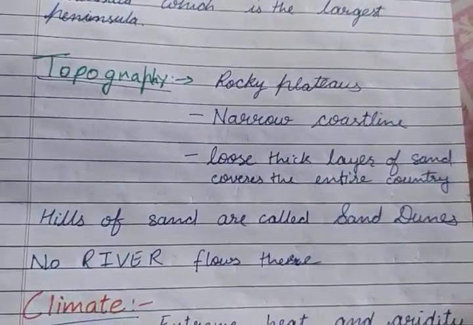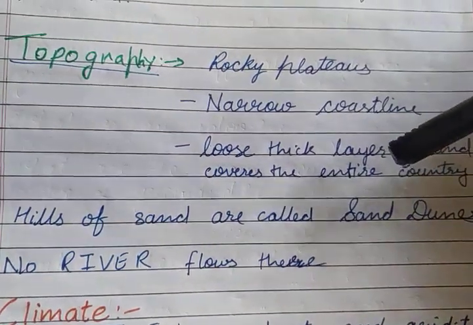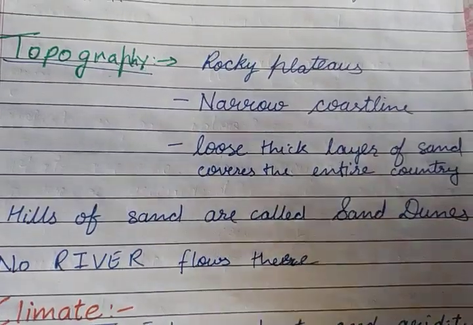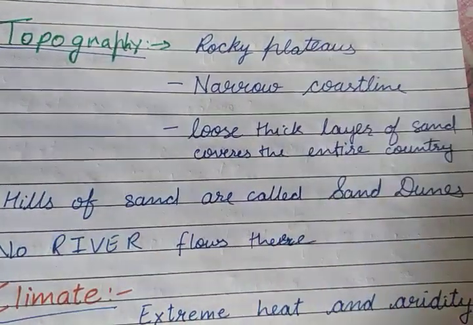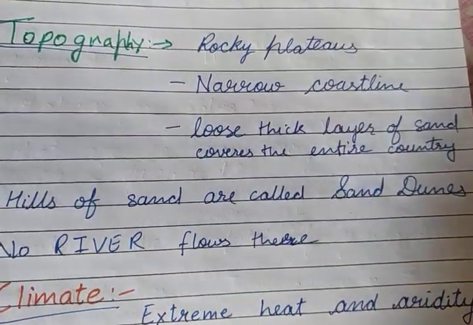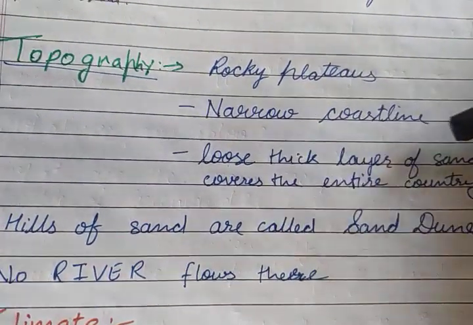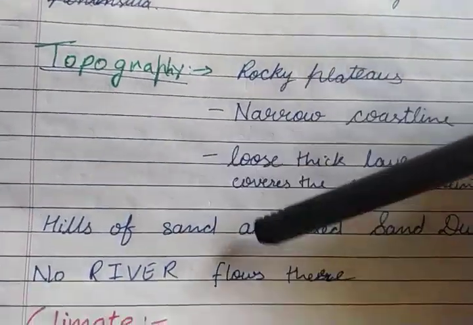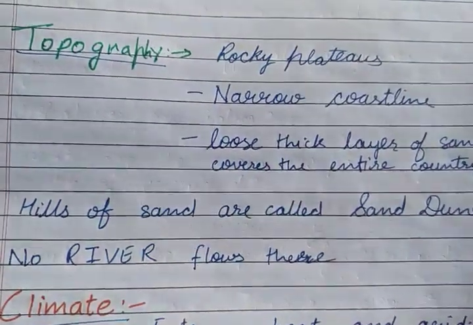And the other part is that the whole of Saudi Arabia is covered with a loose thick layer of sand which covers the entire country. So whenever you talk about Saudi Arabia, it is almost covered with sandy area. So a loose thick layer of sand covers the entire country. Hills of sand are called sand dunes.